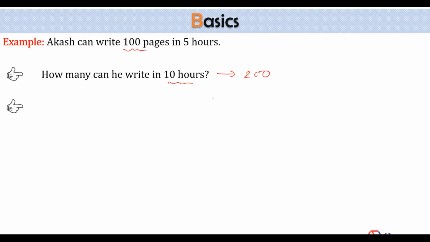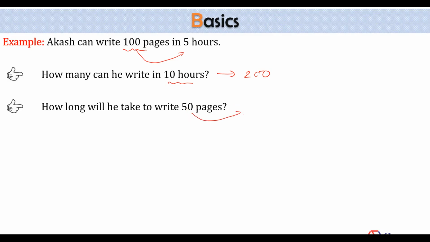The next part is, how long will it take to write 50 pages? 100 pages can be written in 5 hours. So definitely for 50 pages, the time will be half. That is 2.5 hours. Yes or no? The answers are very simple because the data was very simple. But tell me, did you assume anything before giving the answer? Yes, you did.